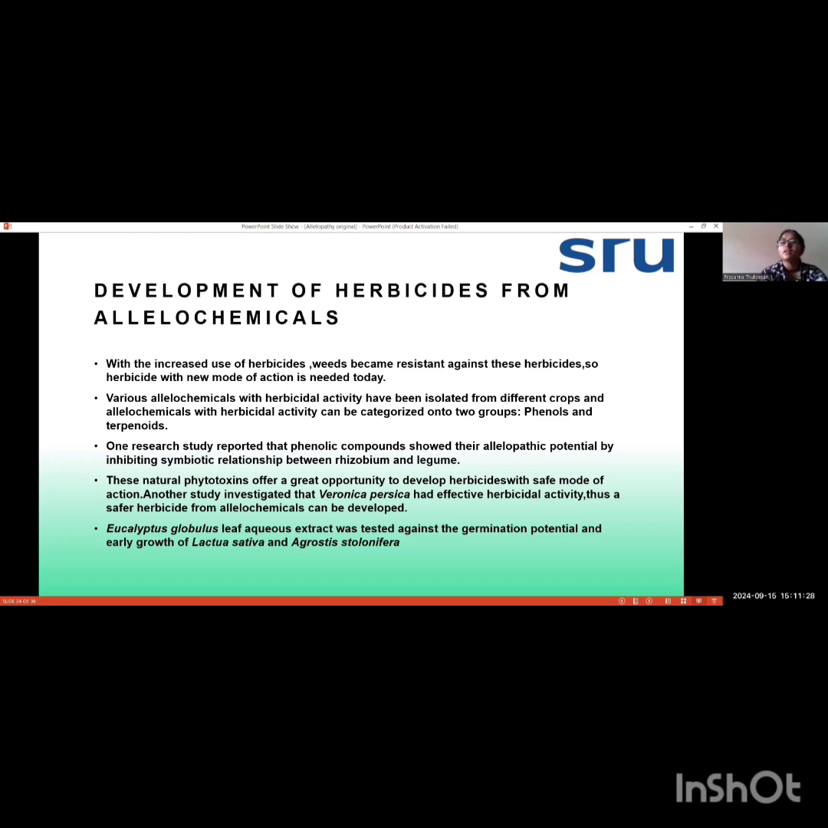weeds. They can also inhibit the relationship between rhizobium and legumes. These are very natural kinds of herbicides, and they are very safe to use. So it gives us a greater opportunity to produce different kinds of herbicides from allelochemicals, and it is also useful for farmers and safer.